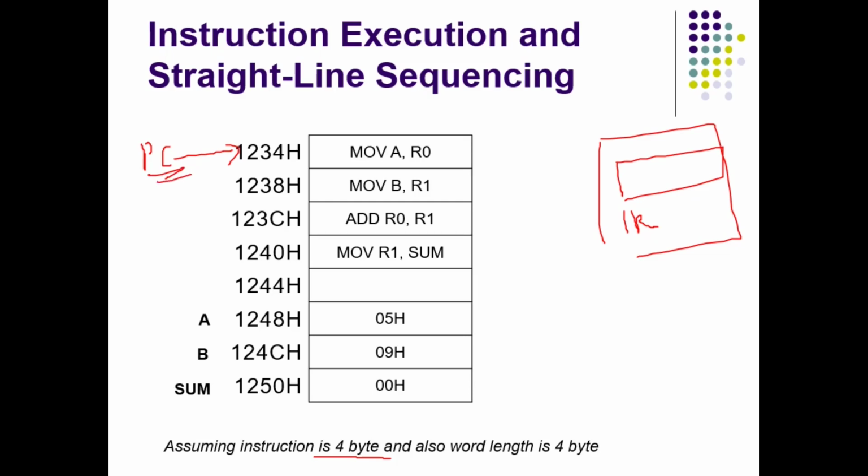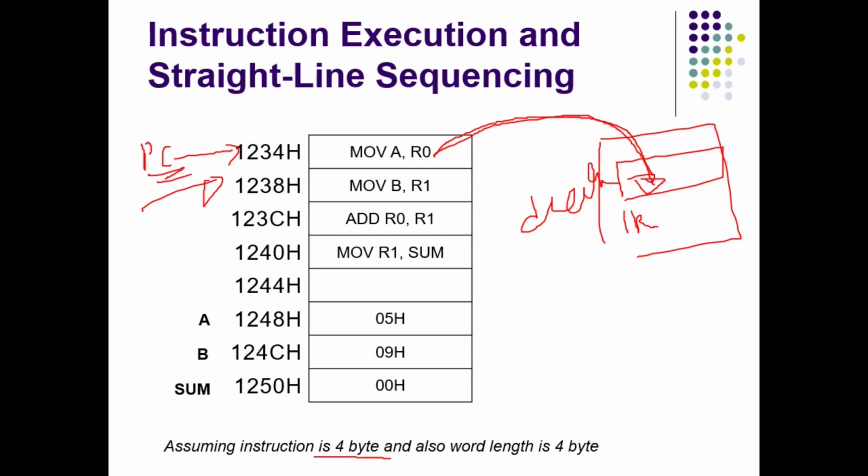This instruction is placed in the IR and the program counter is incremented by 4 because this instruction is 4 bytes. In the previous example, the program counter was incremented by 1 because those instructions were 1 byte. Now how does the processor come to know that it has to increment the program counter by 4 so that it points to the next instruction? When the instruction is placed in the IR, the processor decodes it. While encoding, we also encode the size of the instruction.